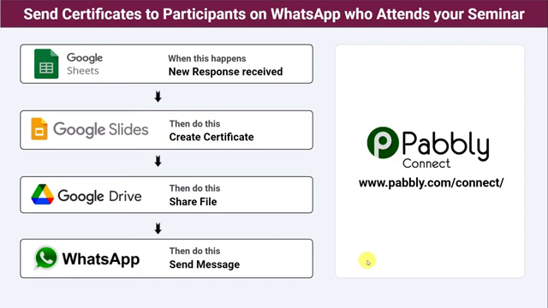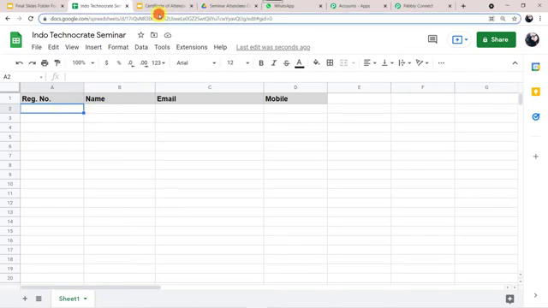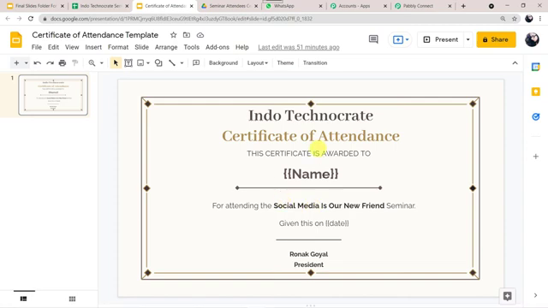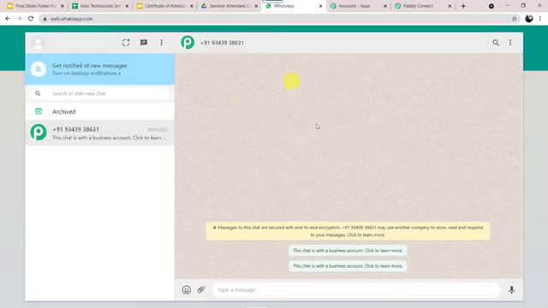So let us check this in real time. This is my Google Sheet. I want that whenever I fill in the details of my attendees into this Google Sheet, automatically using this particular template, a certificate should be generated. It should be saved into my Google Drive and a message along with the certificate should be sent on the WhatsApp number of the attendee.